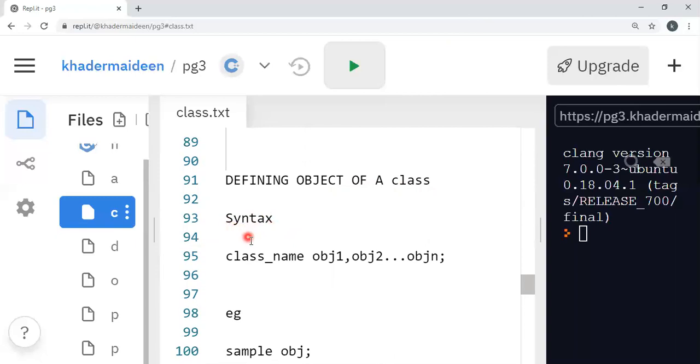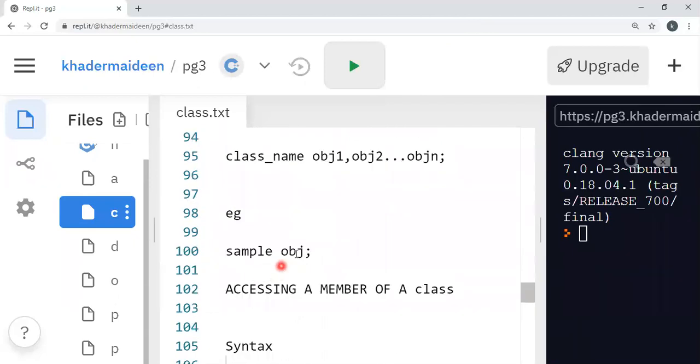The general syntax is class name, object 1, object 2, etc., object n. Here the class name is the name of the class, and we can define any number of objects separated by commas.